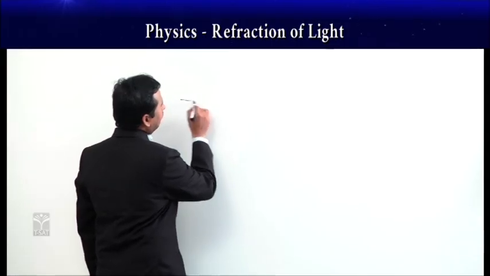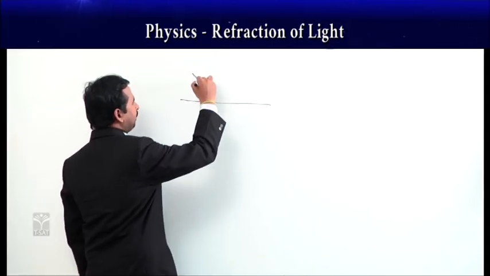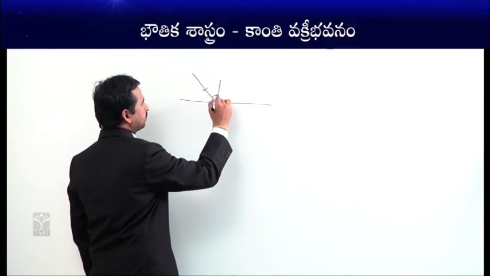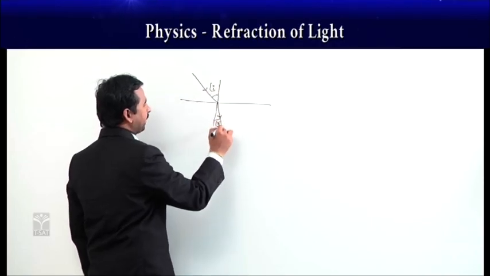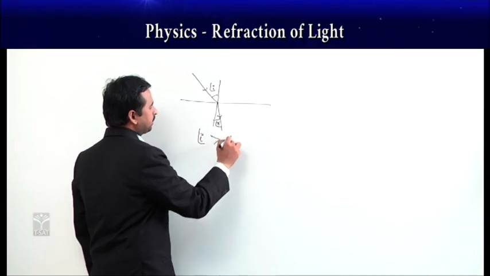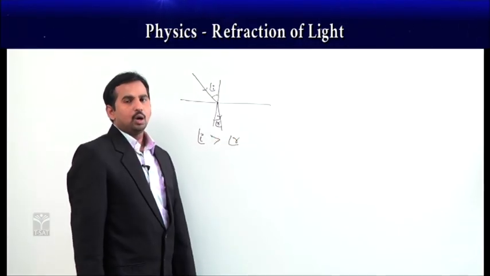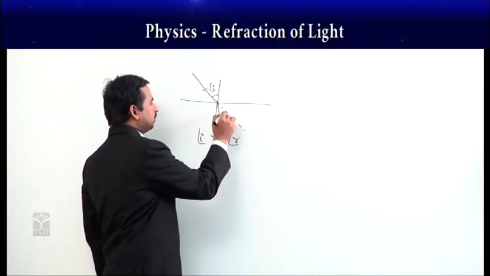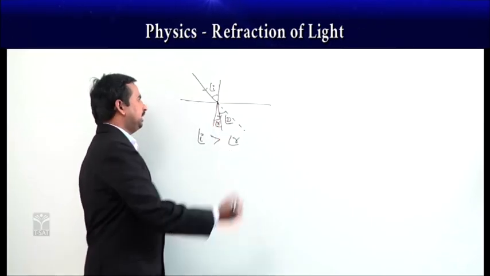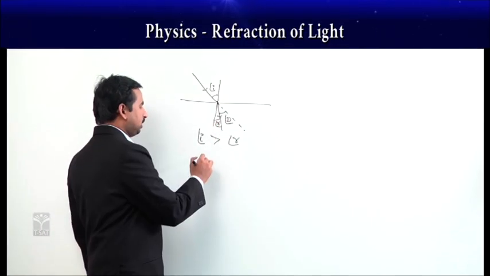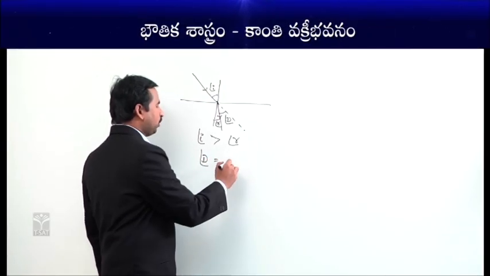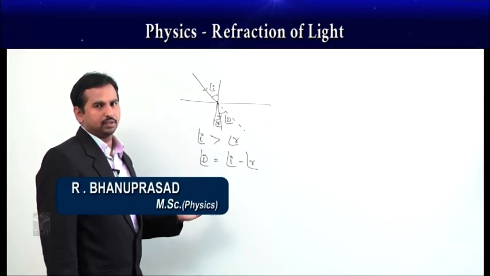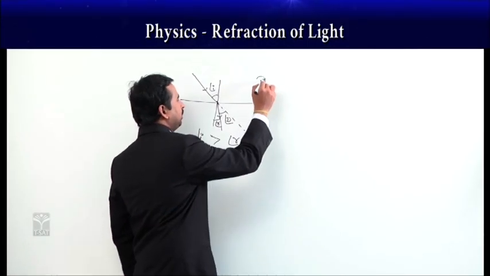In the first case, as I said, when the light ray is coming from a rarer medium to a denser medium, here the light ray is bending towards the normal like this. If you observe the angle of incidence and angle of refraction, here angle of incidence is more, whereas angle of refraction is less. And if you see how much the light ray is deviating from its original path, this we call as angle of deviation here. That angle of deviation is given by d is equal to angle of incidence minus angle of refraction.